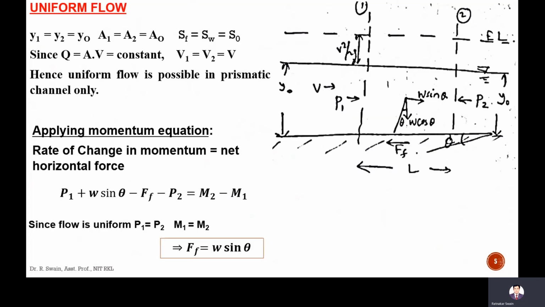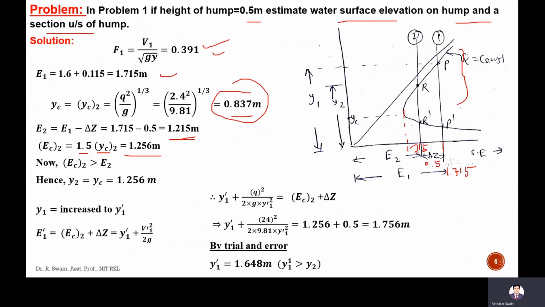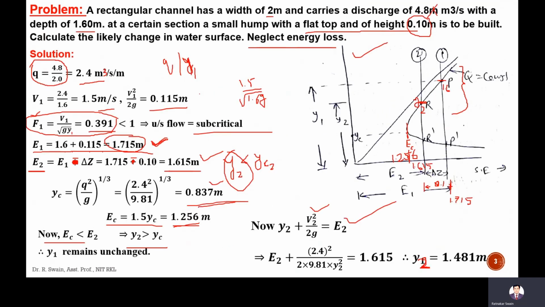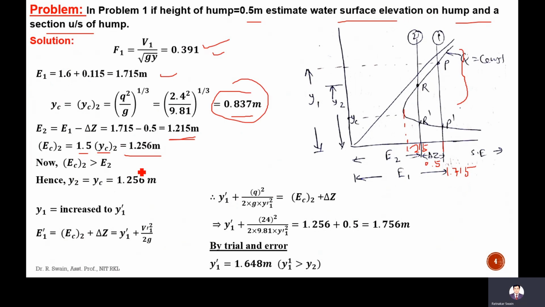That I have already calculated in the last problem. So EC is 1.256, but E2 is 1.215, which is less. This E2 is less than EC. That means somewhere here E2 is here.